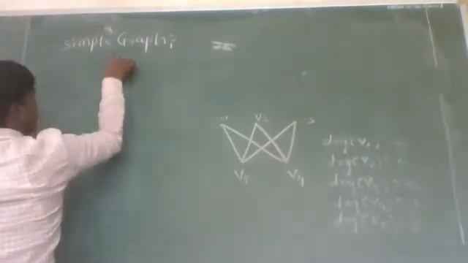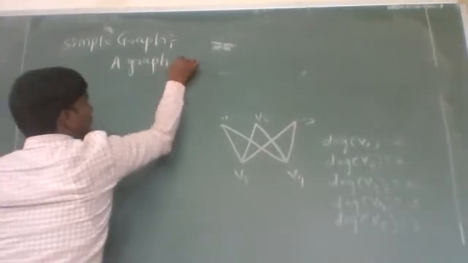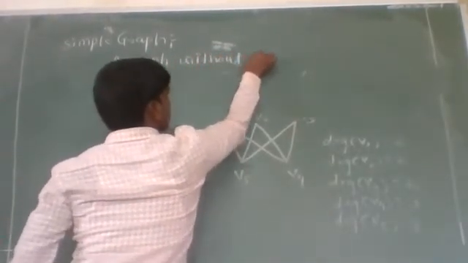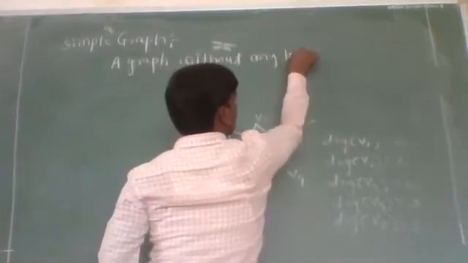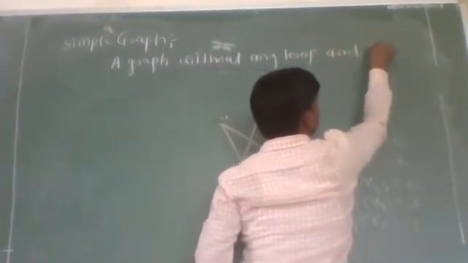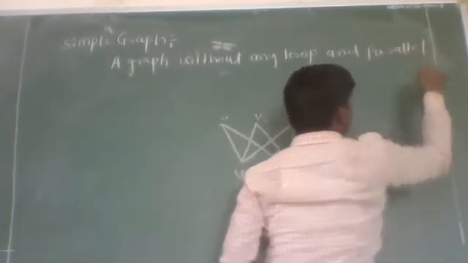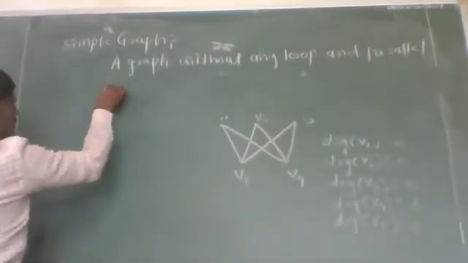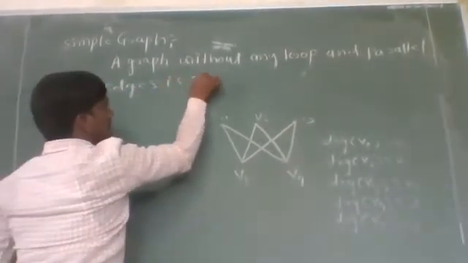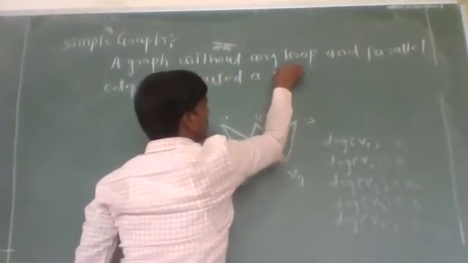A graph without any loop and parallel edges is called a simple graph.